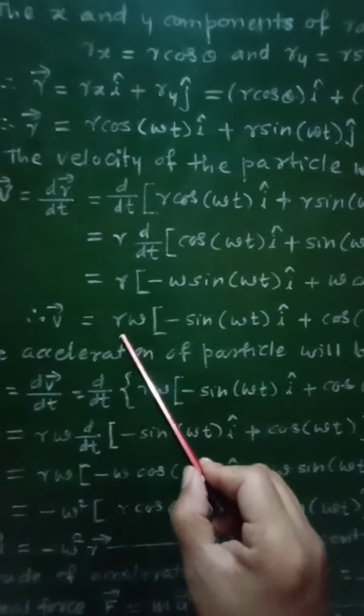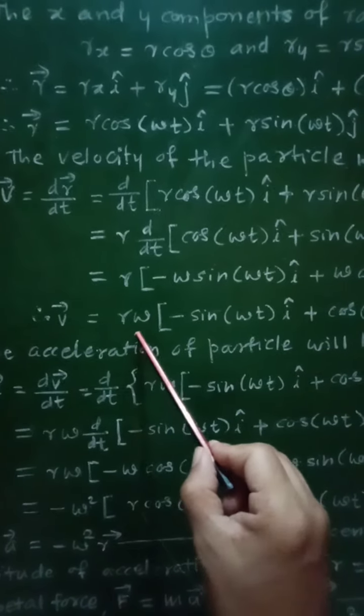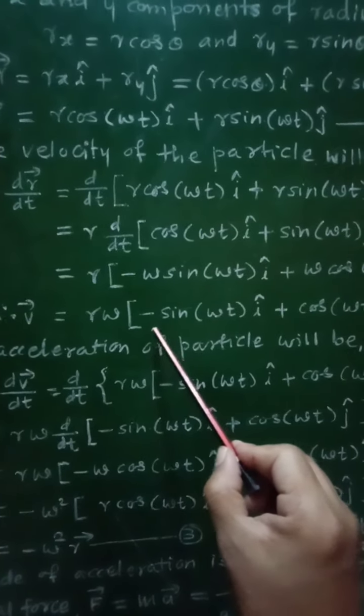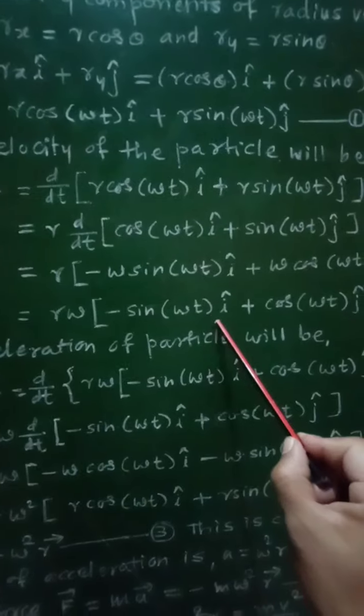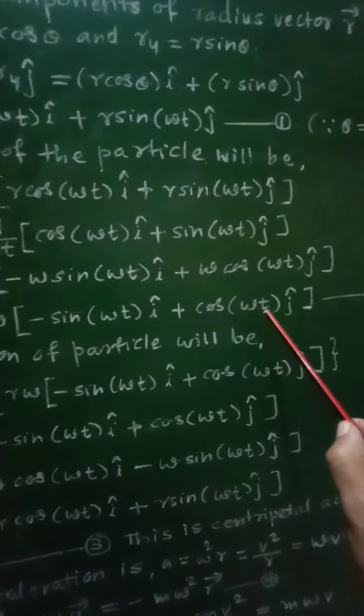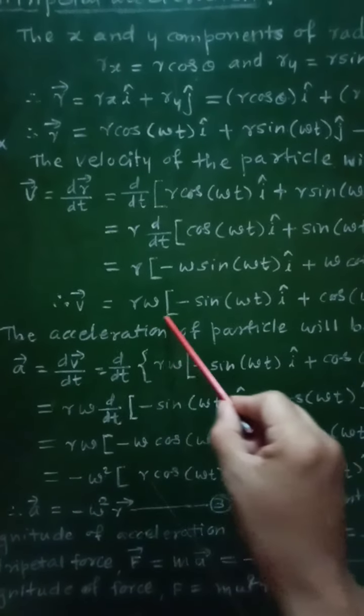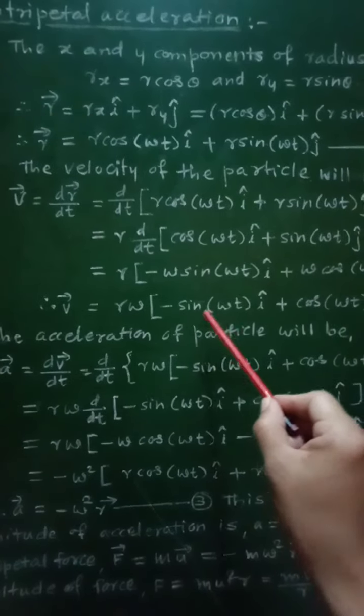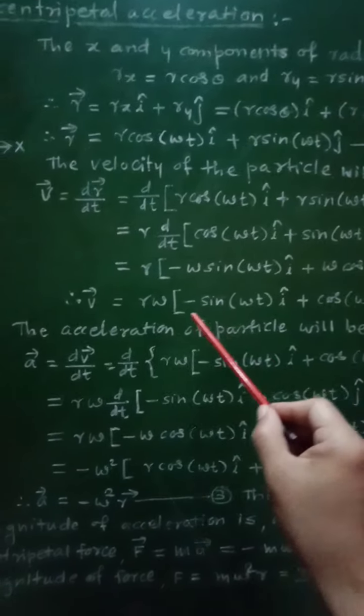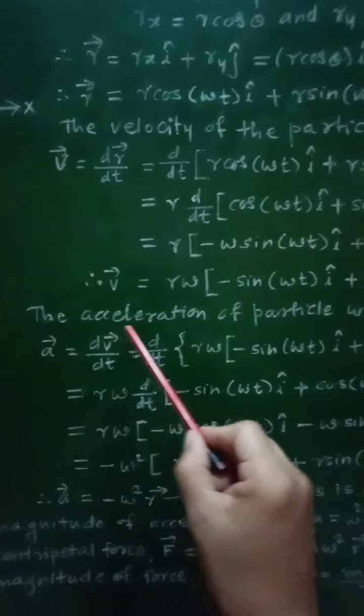So this equation, vector v is equal to r omega into minus sin omega t i cap plus cos omega t j cap, equation number 2. This equation will represent the velocity of that particle performing UCM. Similarly, if we differentiate this velocity, then we will get acceleration of the particle.